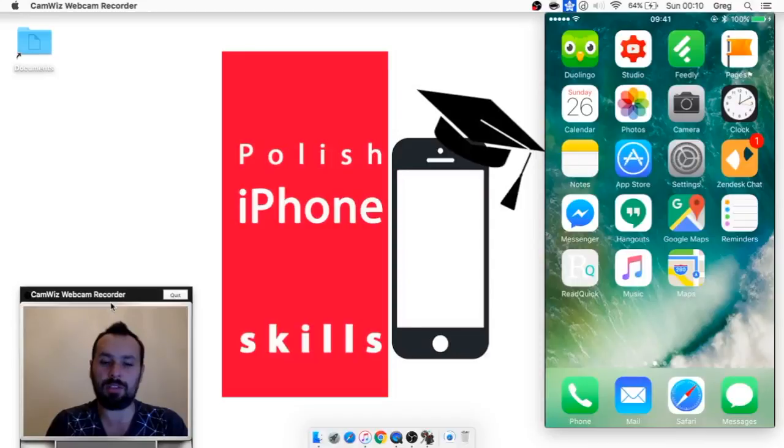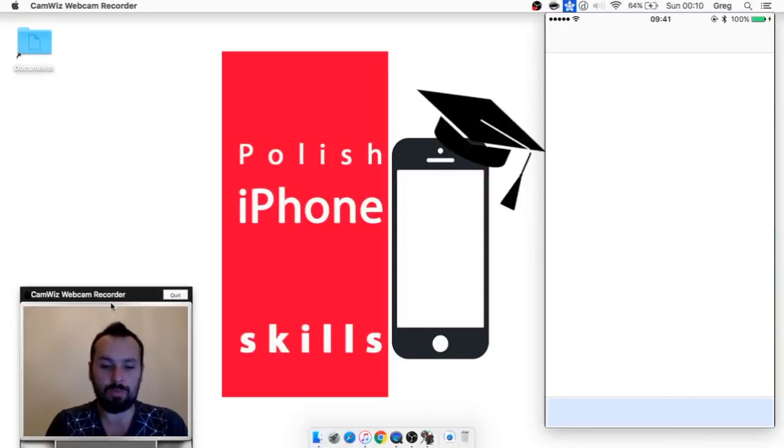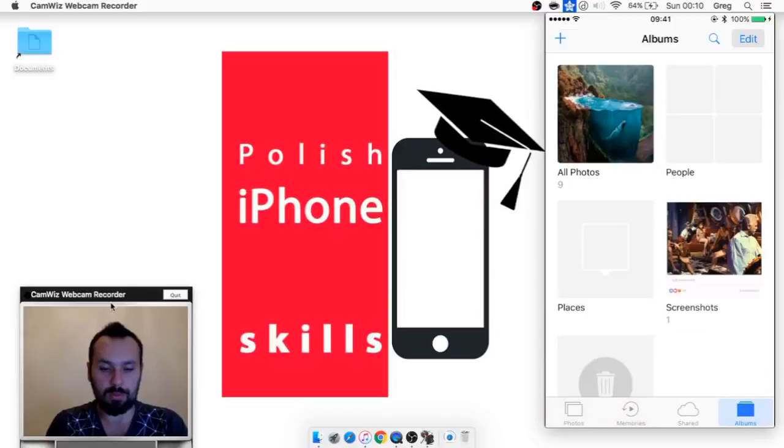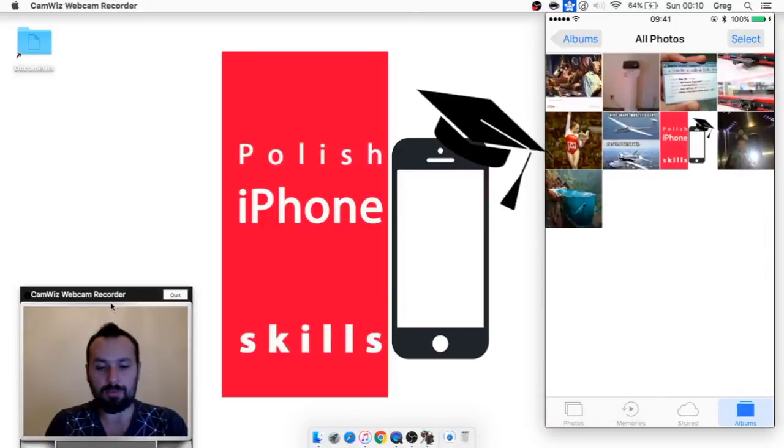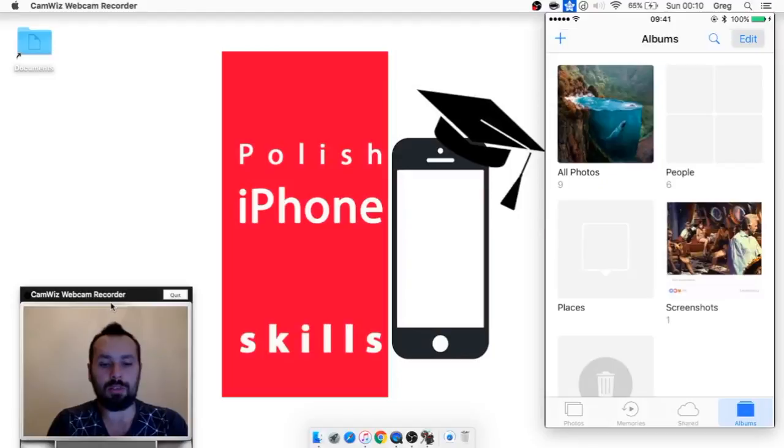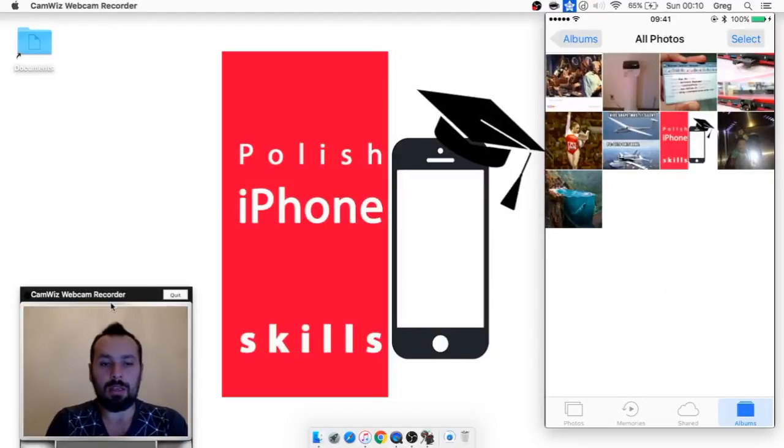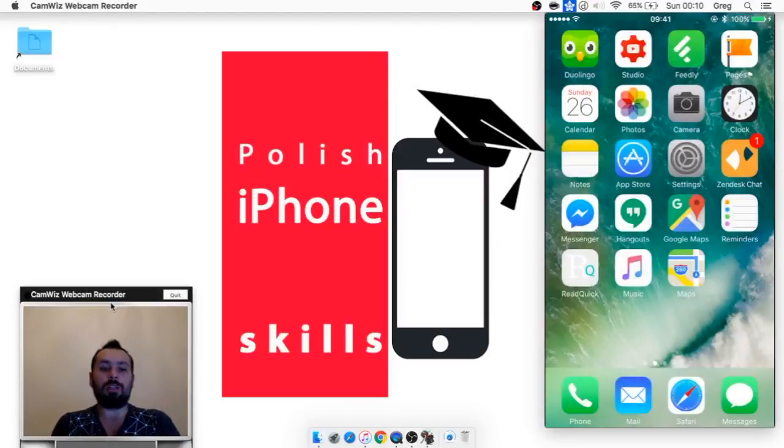And iPhone is still full. When we will go to photos, albums, I've got some photos, no movies. So it should be basically empty, but it isn't. It holds a lot of diagnostic data, and we will try to do something with it.